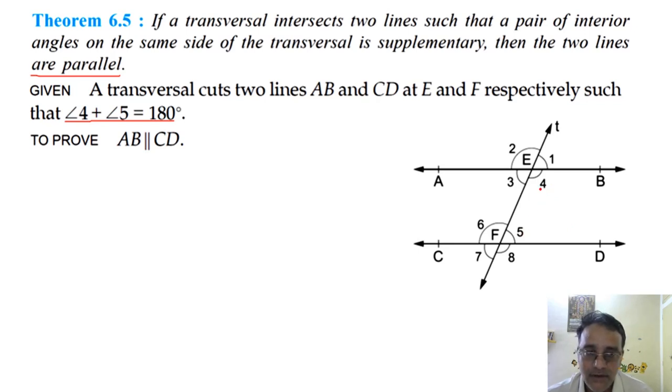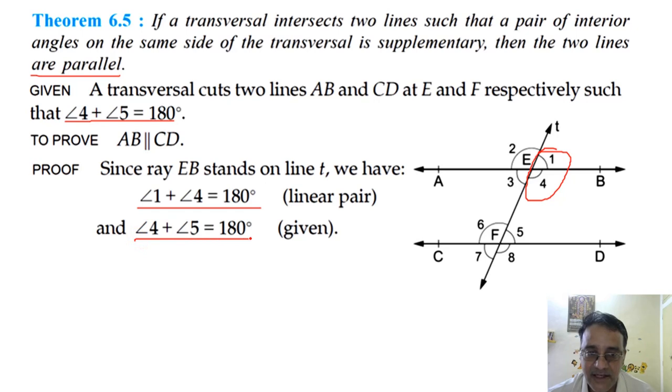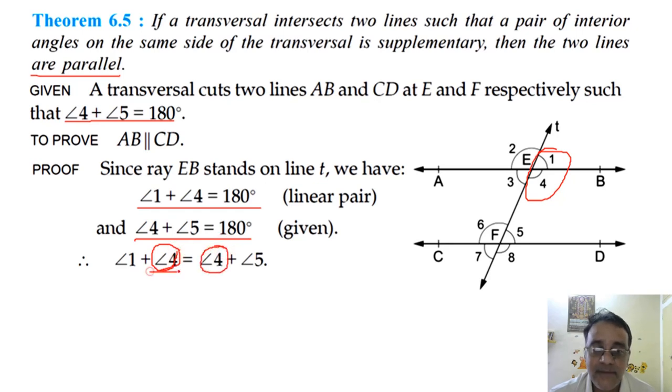Angle 4 plus angle 5 is equal to 180 degrees, it is given. And what is the sum of these two angles? 180 degrees, right? So angle 1 plus angle 4 is equal to 180 degrees. But it is given in the statement that angle 4 plus angle 5 is also equal to 180 degrees. So the sum of both is 180 degrees, so both are equal. Now which angle is the same here? Angle 4. So these two will be eliminated.